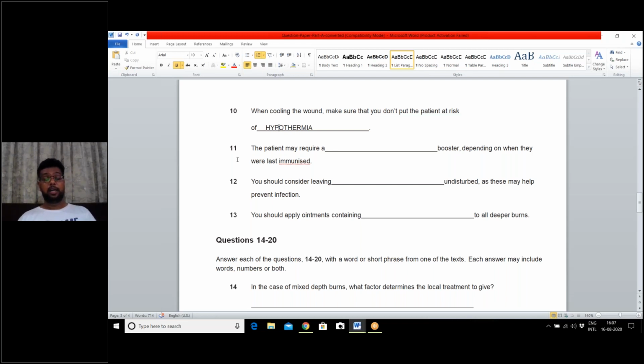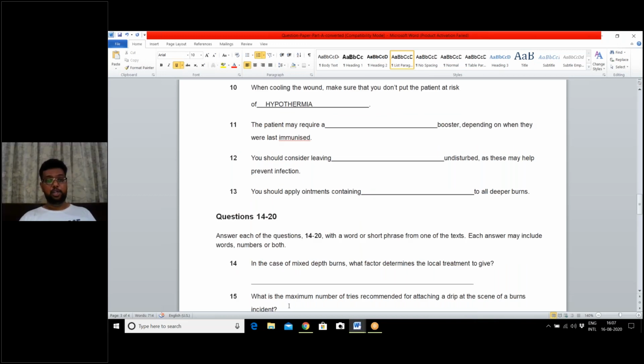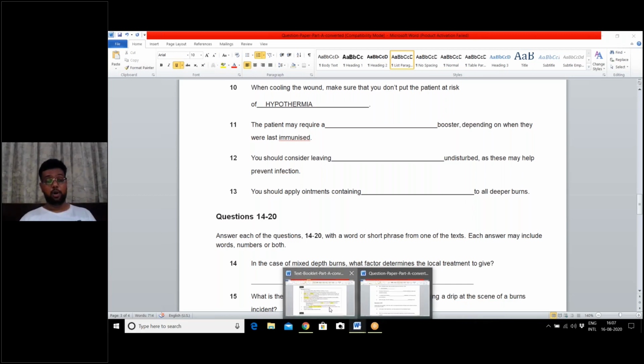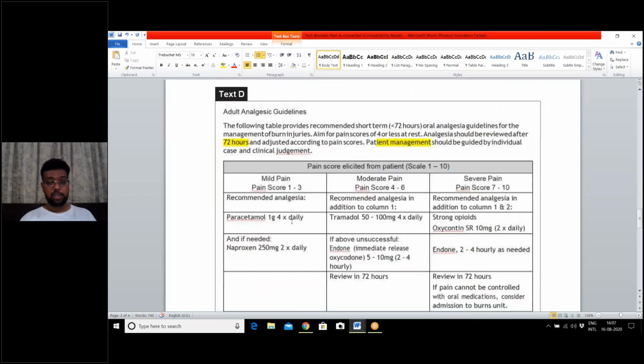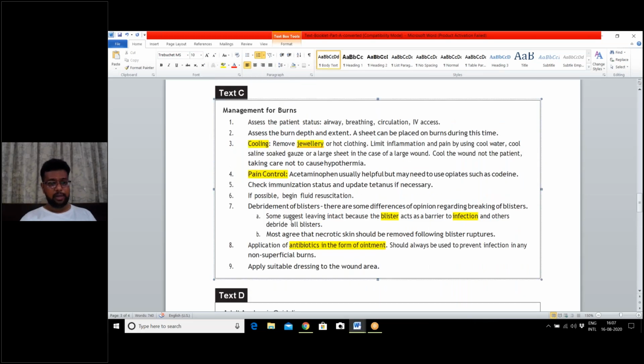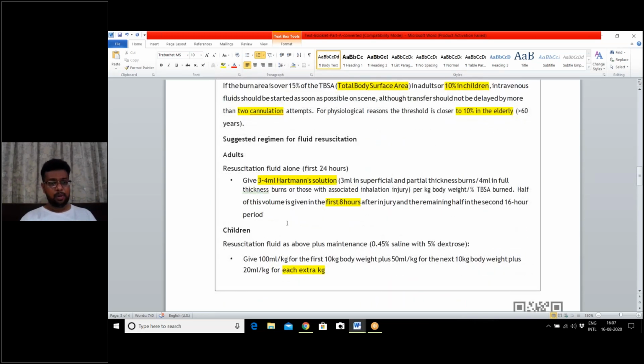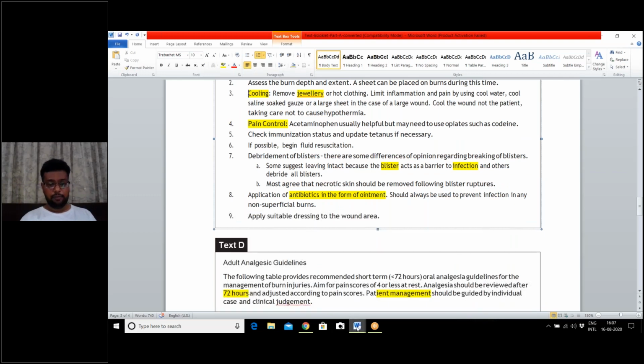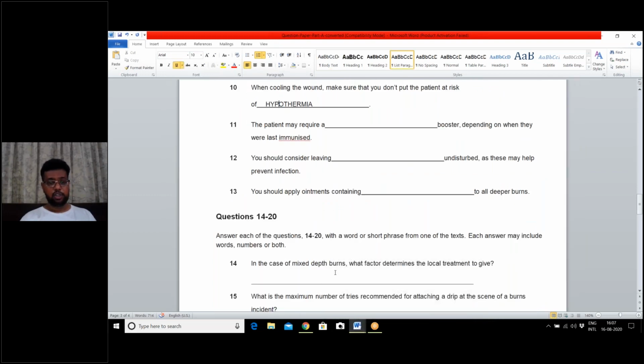So did you see the Greek technology is so helpful for us? Question number 11. The patient may require a booster depending upon when they were last immunized. This is regarding medication, and medication is on text D. So a booster is required. Management, these medications are given in B, C, and D. So we will read our question once again. The patient may require a booster depending on when they were last immunized.